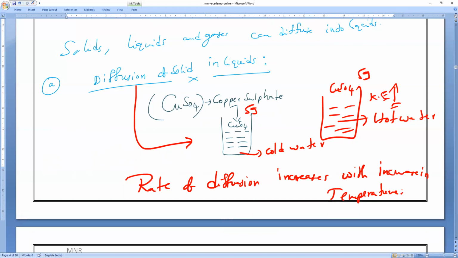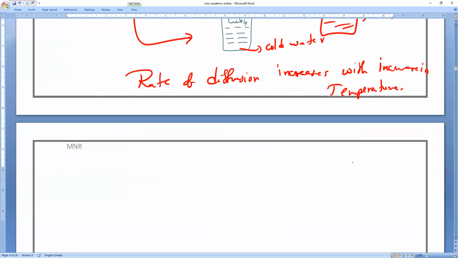You can take sugar also. Sugar is dissolved in normal water and hot water. Where will it dissolve faster? Everybody, hot water. That is it. Next, diffusion of liquids in liquids.